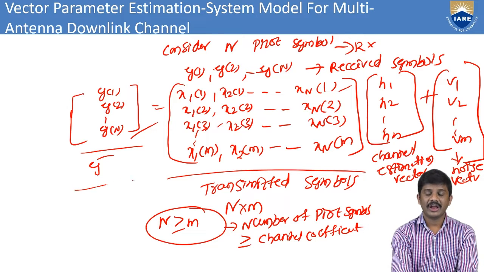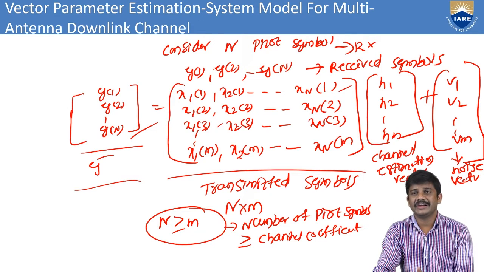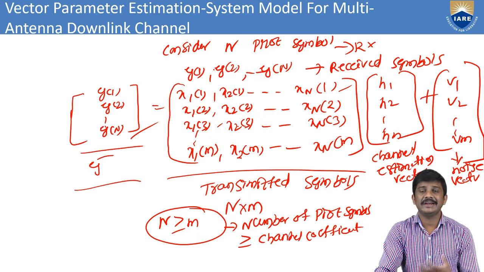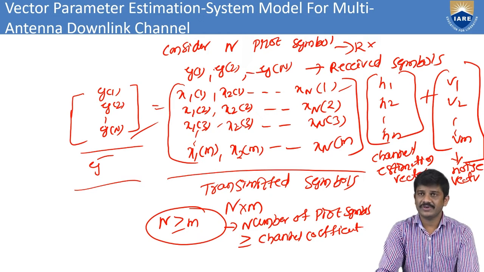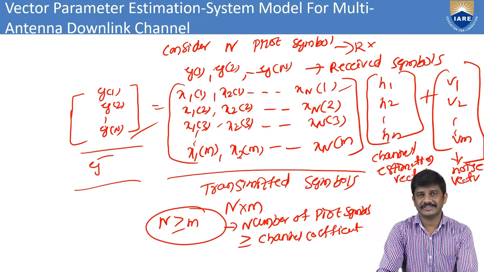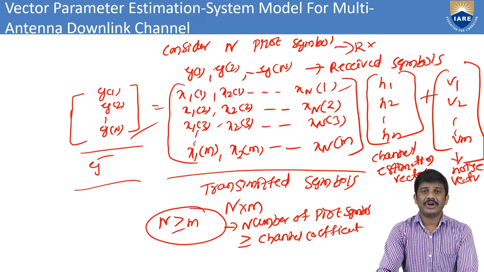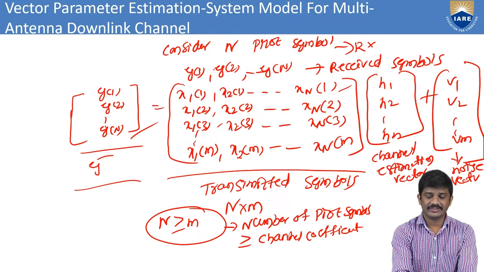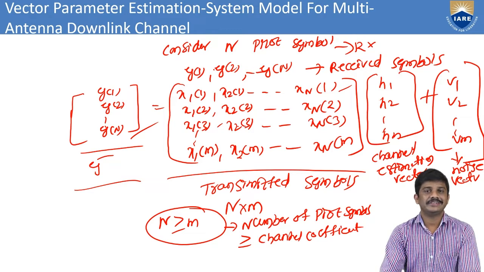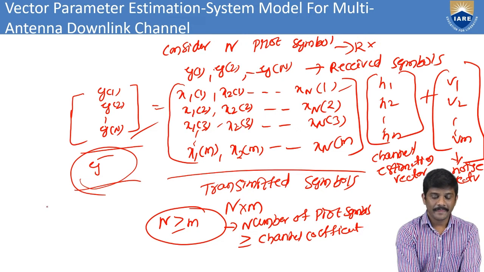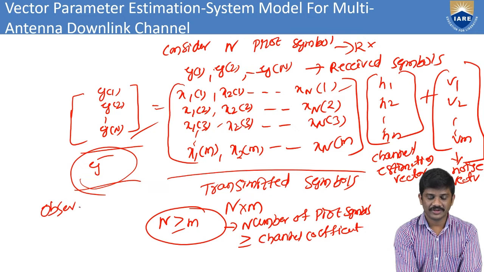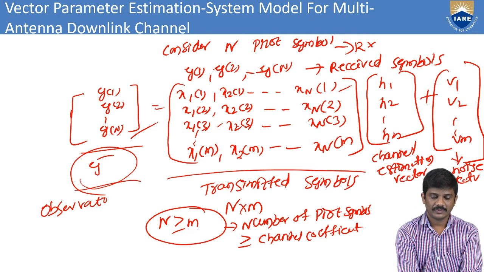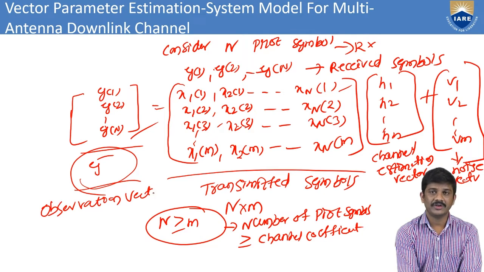Here this is the y parameter. Mainly I consider n pilot symbols, and I consider the n pilot symbols in the receiver section also. That is y of 1, y of 2, up to y of n, the receiver symbols. This is the y vector, that is the observation vector.